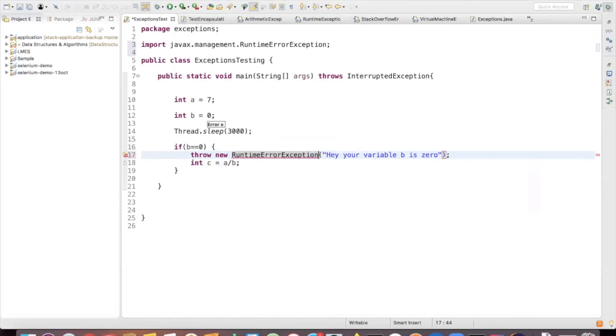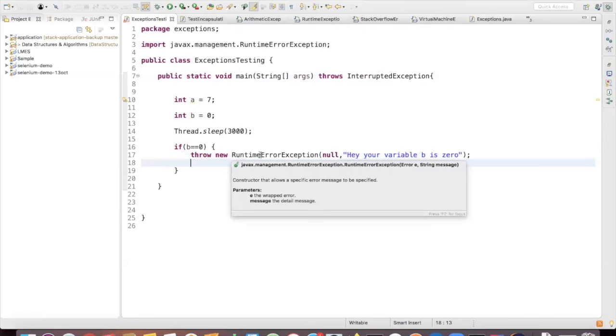And what does the new here do? New we generally use for creating an object, an instance, and generally it is used to call the constructor, right? Yeah, we are creating an object, but generally if you give new, we are calling the constructor of this runtime exception only, right? Yes.